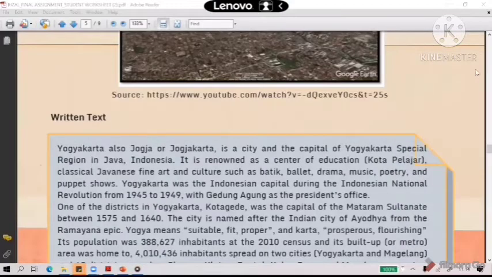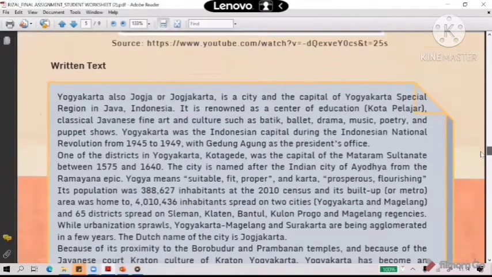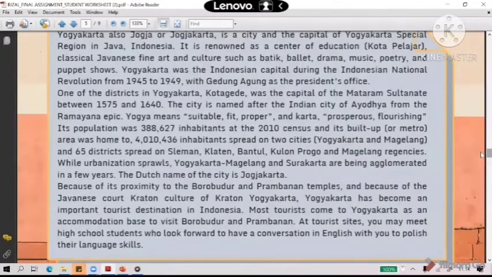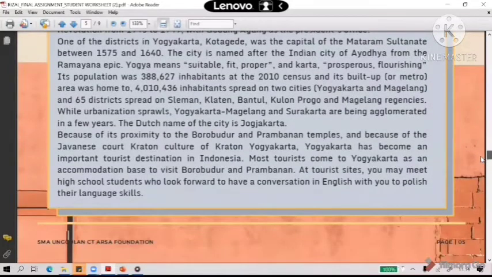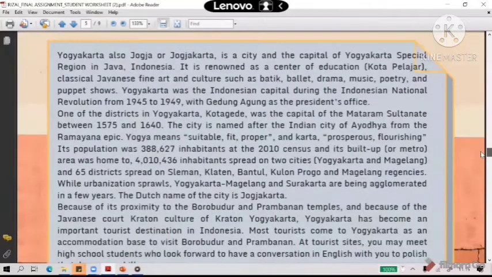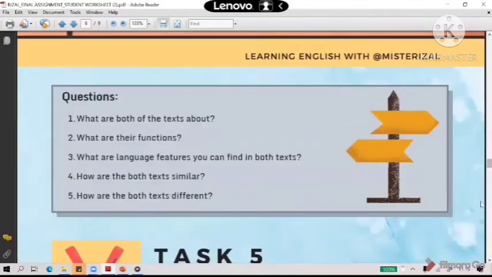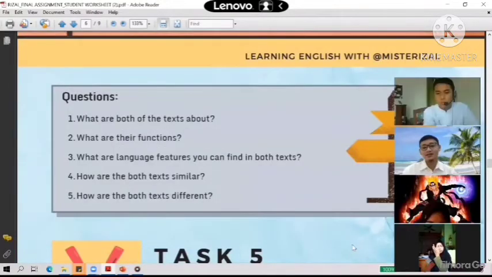Well, okay, now it's time for you to read the written text. After that, you need to compare both of them. Okay, I think it's enough, guys, for you to read. Now, after you watch the video as the spoken text and then read the text, let's discuss together. Yogyakarta, sir. Okay, they are about Yogyakarta. That's right. Good.